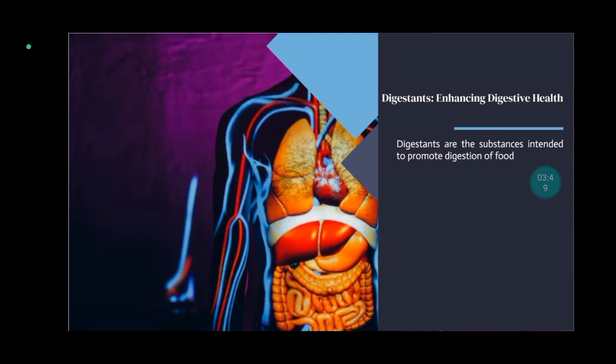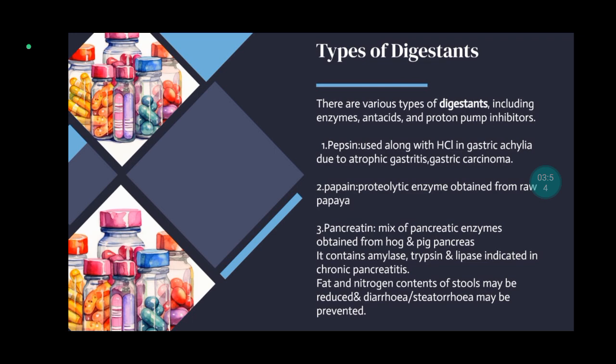Then we will discuss about digestant. Digestant are the substances intended to promote digestion of the food. Types of the digestant. There are various types of digestant including enzymes, antacids and proton pump inhibitors. First, pepsin used along with HCl in gastric achlorhydria due to atrophic gastritis and gastric carcinoma. Second, papain, proteolytic enzyme obtained from raw papaya. Third, pancreatin, mix of pancreatic enzymes obtained from hog and pig pancreas. It contains amylase, trypsin and lipase indicated in chronic pancreatitis. Then fat and nitrogen content of stools may be reduced and diarrhea may be prevented.